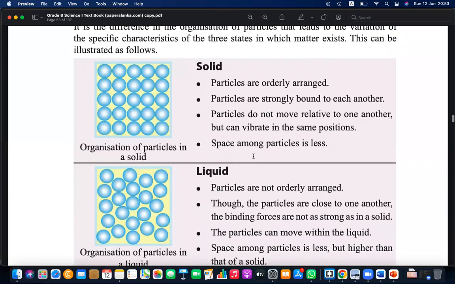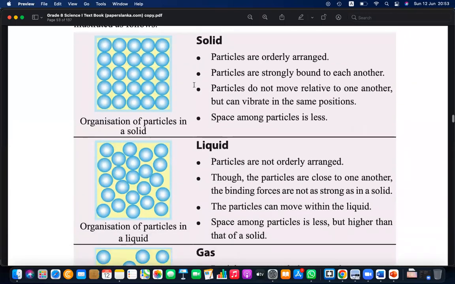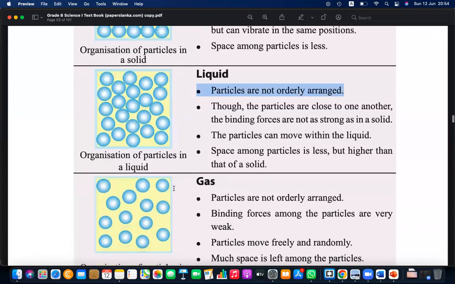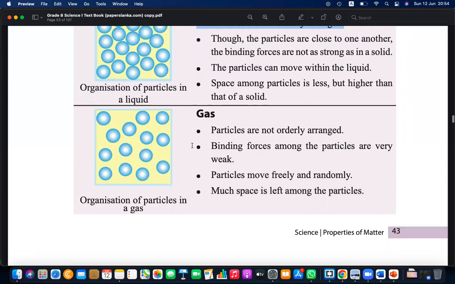Anyway, so just remember these things: solid organized particles, lightly organized particles in the liquid. So you can say not orderly organized, it's lightly or slightly organized, since it can move here and there relatively. And there is a gap, but that is not a bigger gap, but there is a bigger gap in gas. So you can reduce the space in the gas. Therefore, we call it can be compressed, unlike other things.